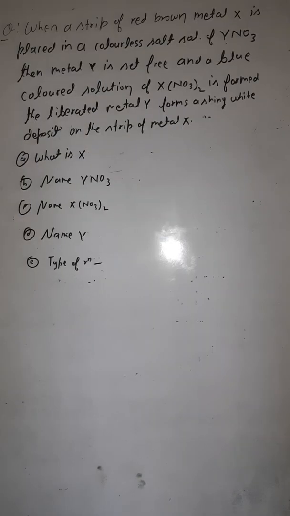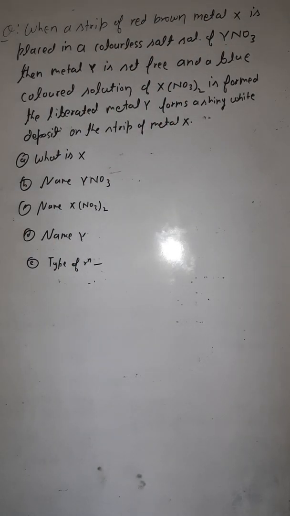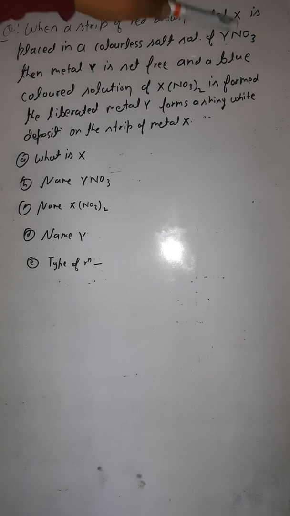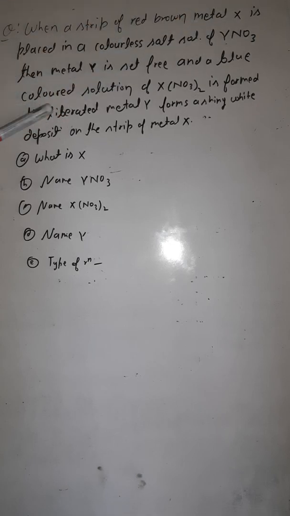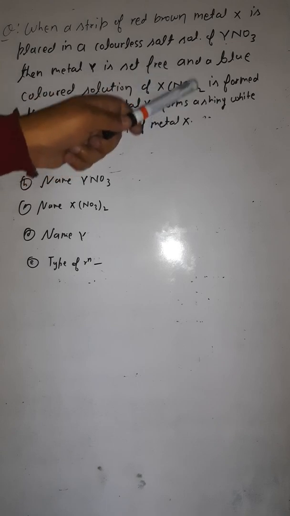Now student, this is the next question before you. Question is, when a strip of red brown metal X is placed in a colorless salt solution of YNO3, then metal Y is set free and a blue colored solution of X(NO3)2 is formed.